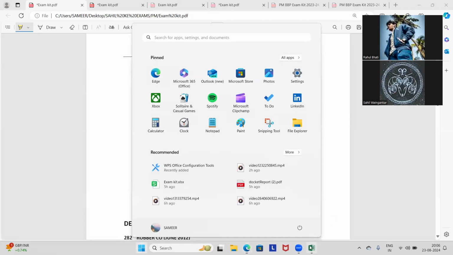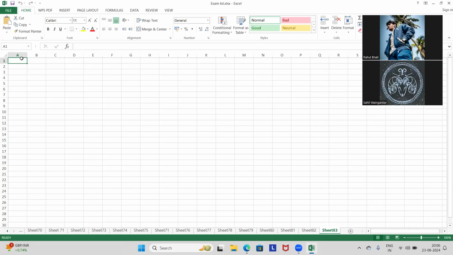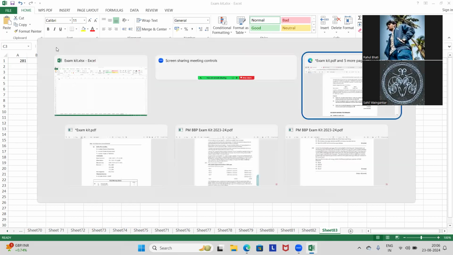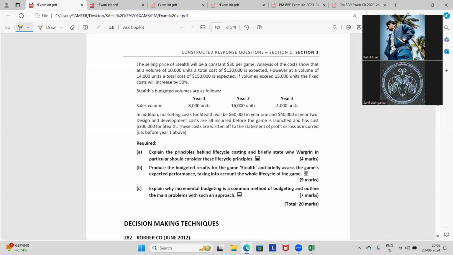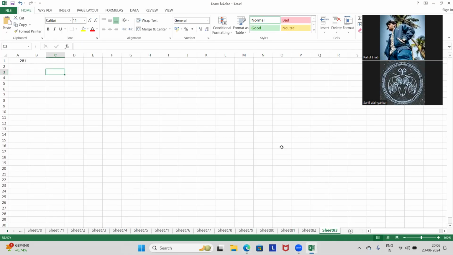ठीक है, 281। तो अपने को लाइफ साइकिल कॉस्ट करना है। Budgeted results for game Stealth and briefly assess the game's expected performance taking into account the whole life cycle of the product. So start particulars, year 1, year 2, year 3.